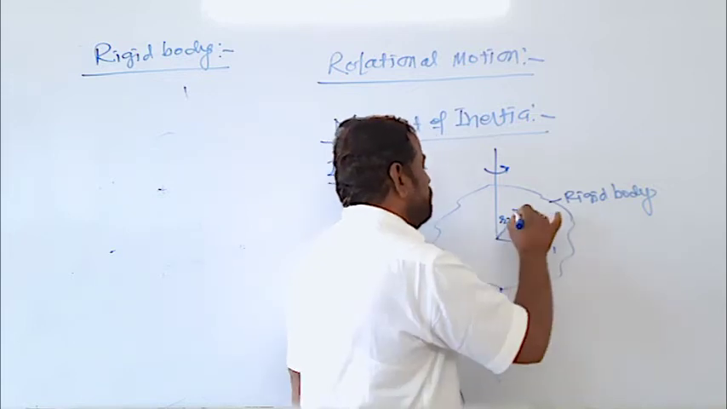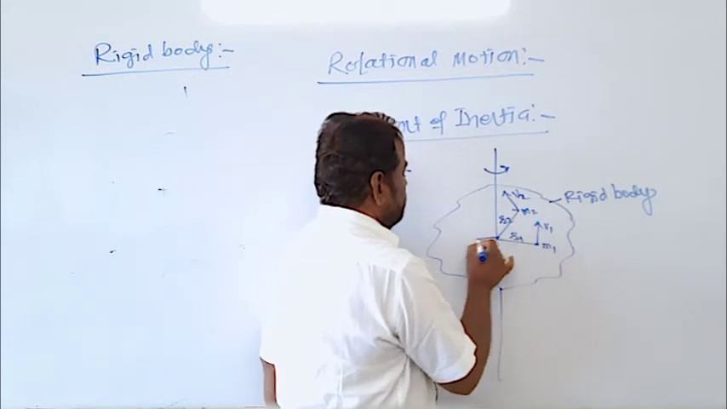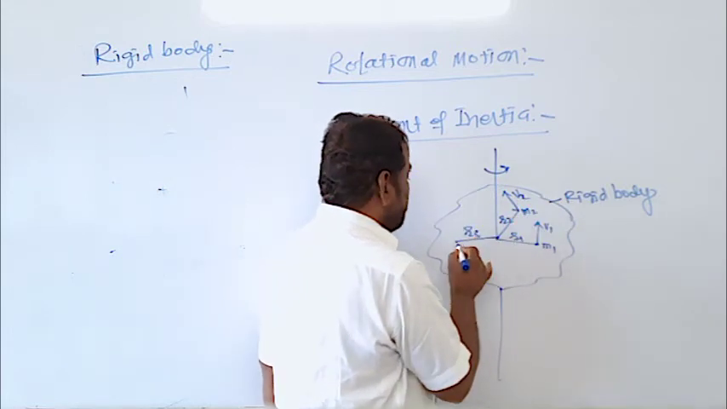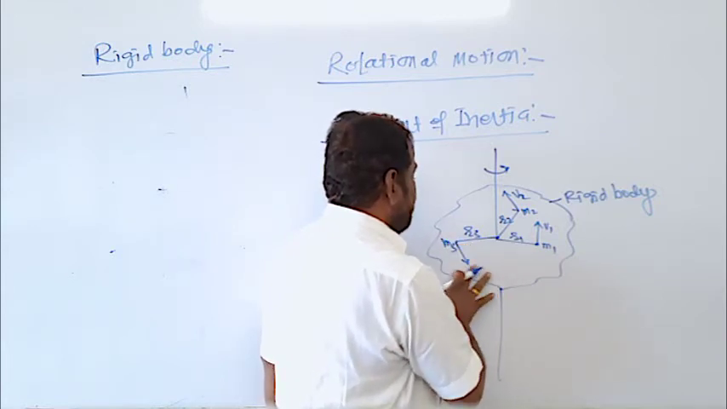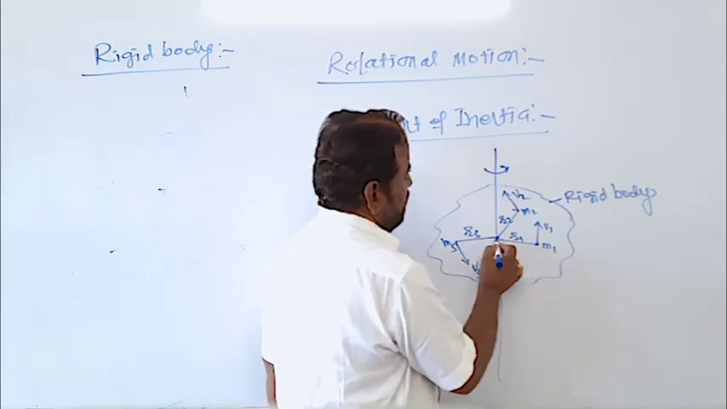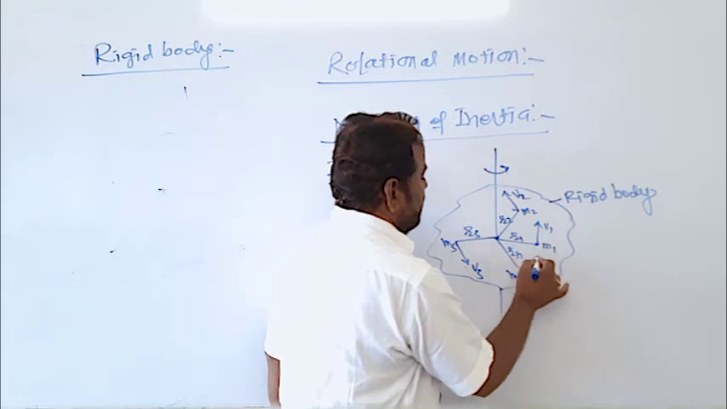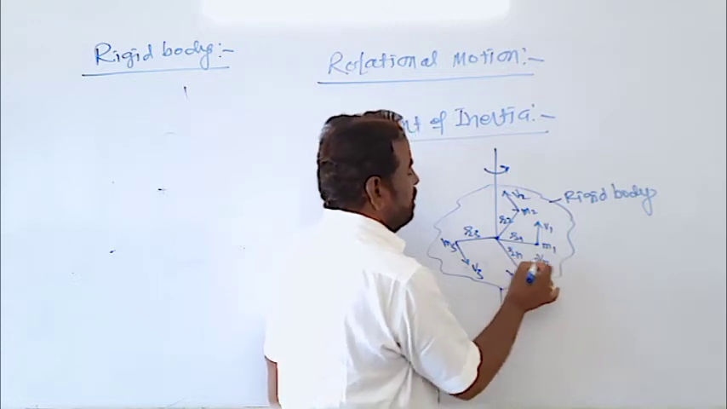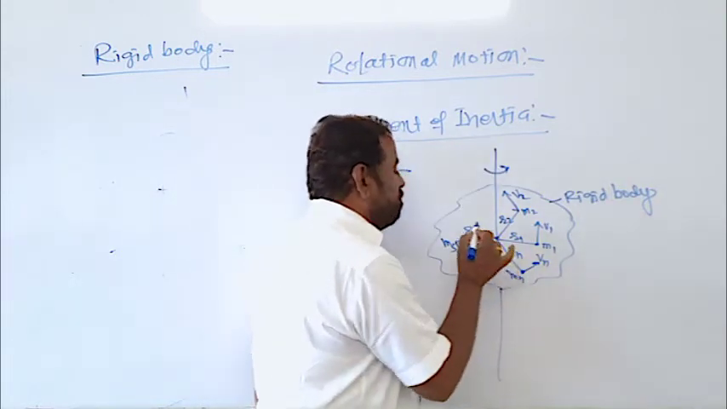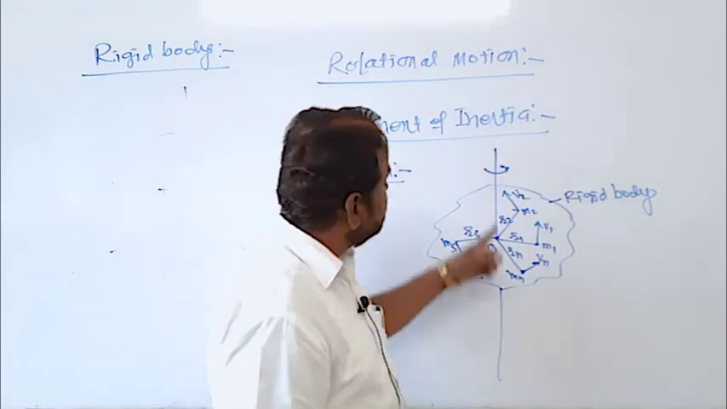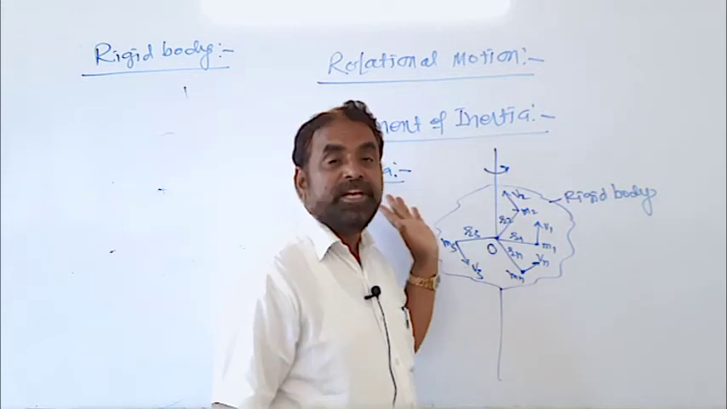a distance r2 moving with linear velocity v2, and the third particle at r3 with mass m3 and linear velocity v3, and the last particle mn at distance rn with velocity vn. The body is rotating about an axis passing through any point O but perpendicular to the plane of the body.